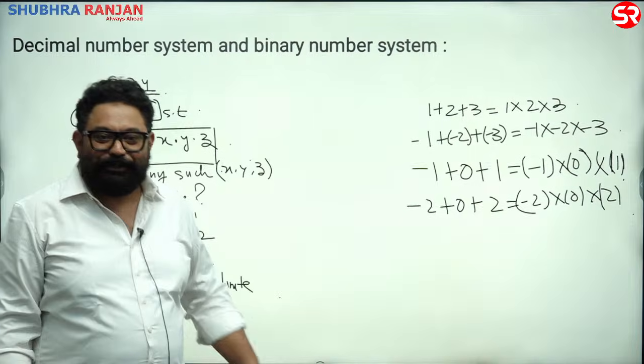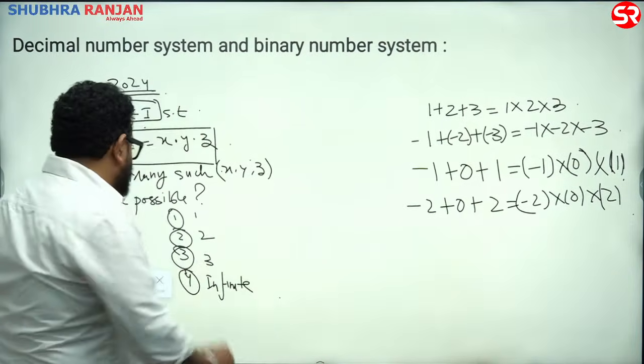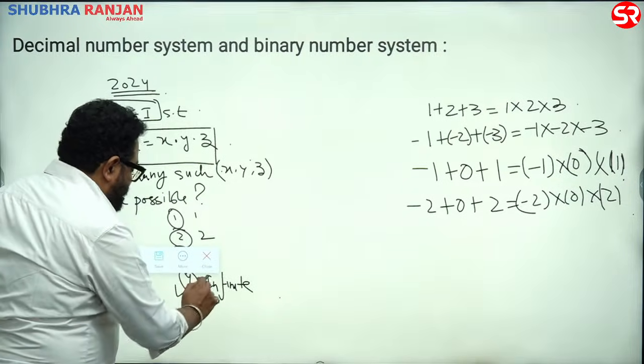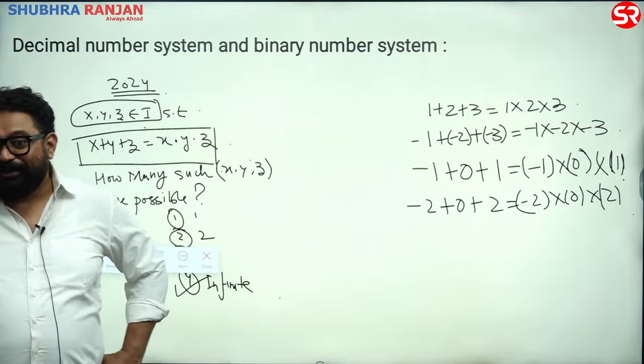Minus 3 plus 0 plus 3 is equal to minus 3 into 0 into 3. There are infinite many solutions. How do we know it?